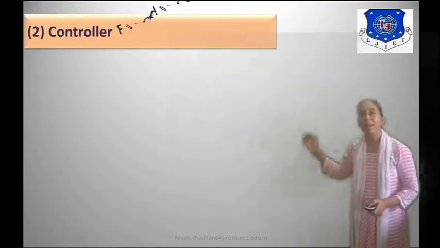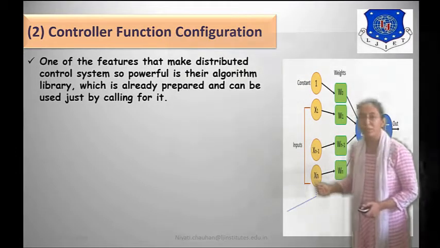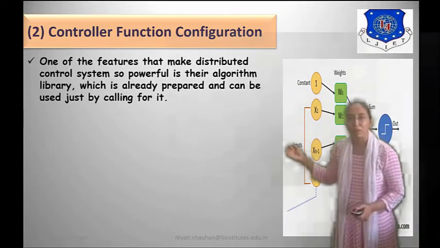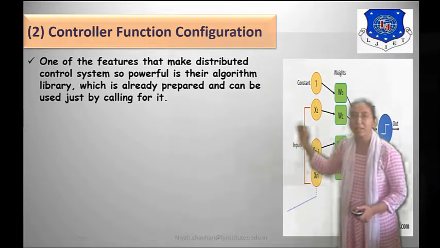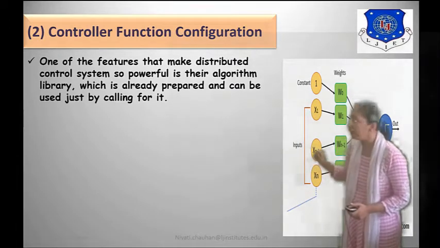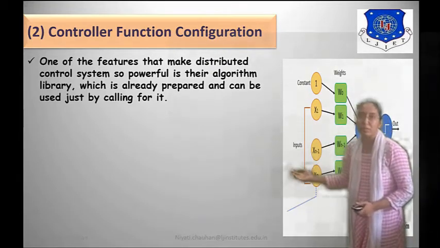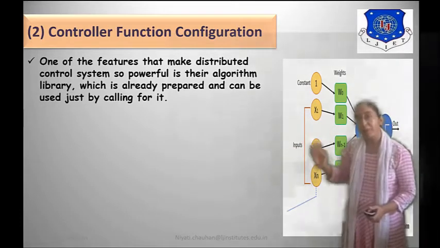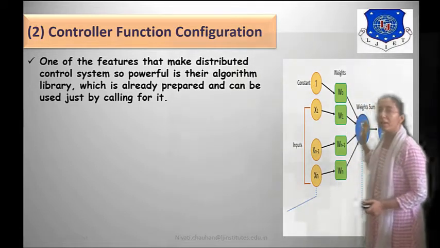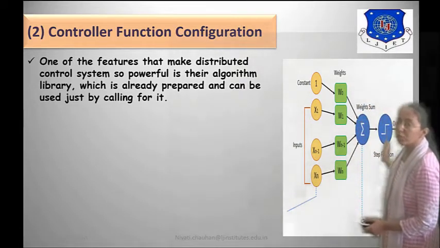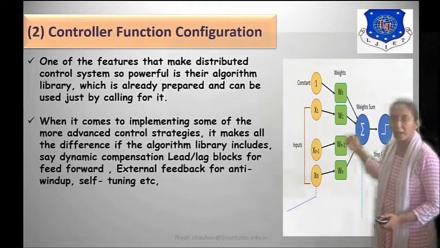So here second is controller function configuration. In controller function configuration, one of the features that make distributed control systems so powerful is their algorithm library. So in control function configuration, we are using algorithms which are already prepared and can be used just by calling for them.